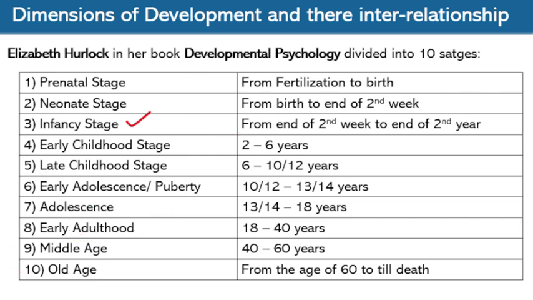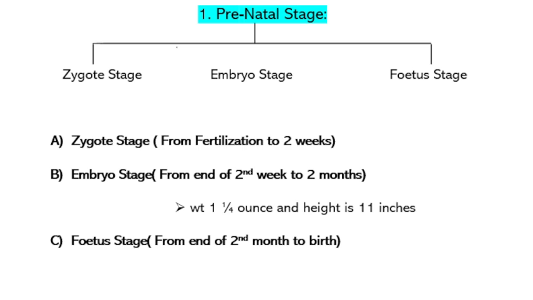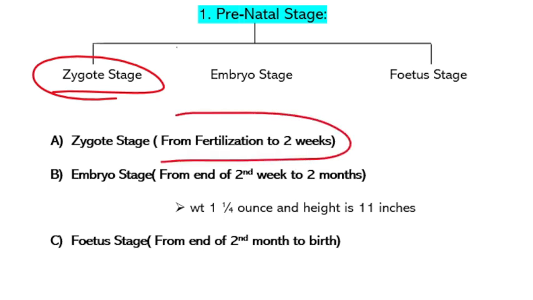So in this video we will see in detail about the prenatal and the neonate stages. First, what is prenatal? The prenatal stage is from fertilization to birth, right? Here prenatal is divided into 3 stages. First one is the zygote stage. It is from fertilization to the second week of pregnancy.